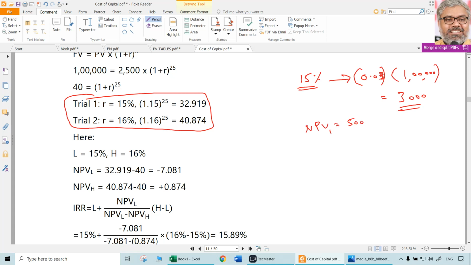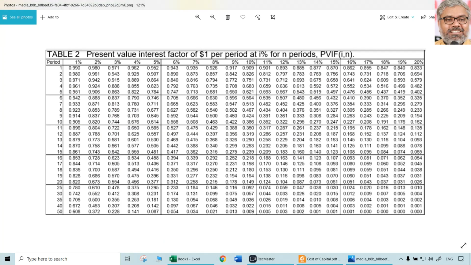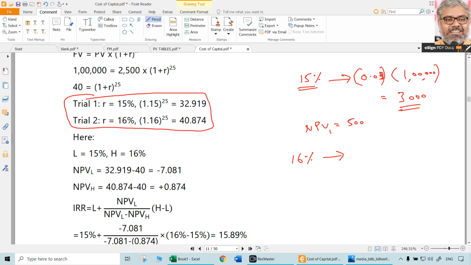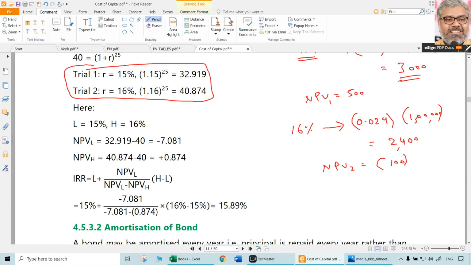This is NPV 1. Let us take 16%, how much will this be? From the tables only. At 16%, 25 years, 0.024 multiplied with 1 lakh. Naturally, it will be 2,400 only. That means NPV 2 is going to be minus 100. So we have two NPVs. Easily we can calculate IRR.